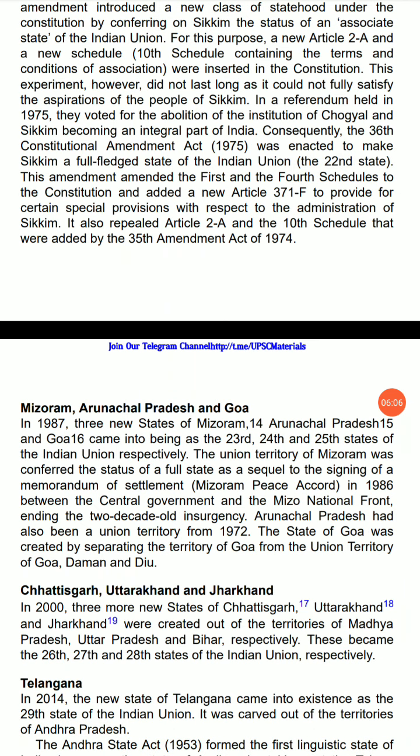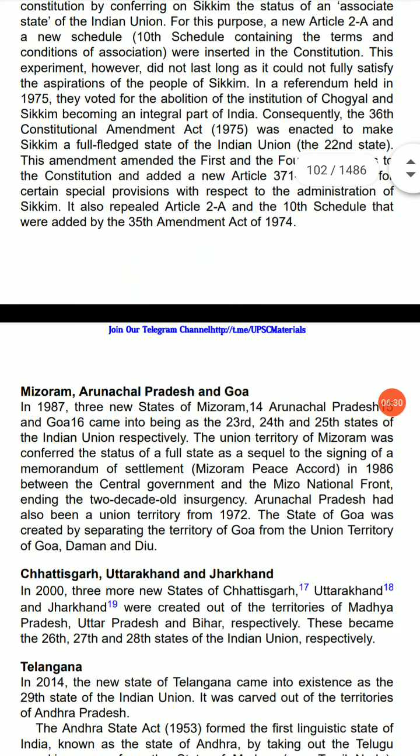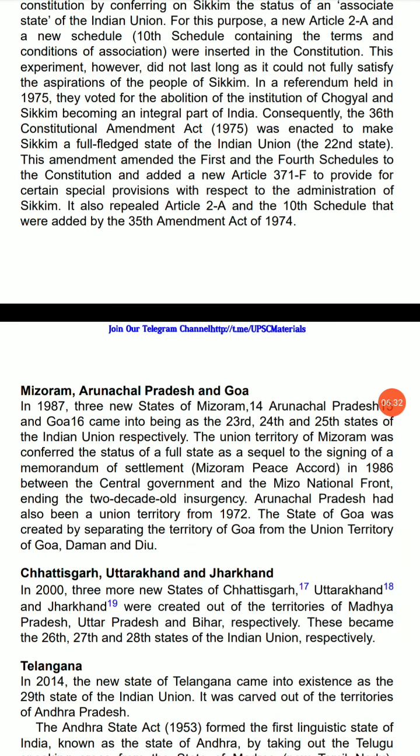For this purpose, a new Article 2A and a new schedule, the 10th Schedule containing the terms and conditions of the association, were inserted in the Constitution. This experiment, however, did not last long, as it could not fully satisfy the aspirations of the people of Sikkim. In the referendum held in 1975, they voted for the abolition of the institution of Chogyal and for Sikkim becoming an integral